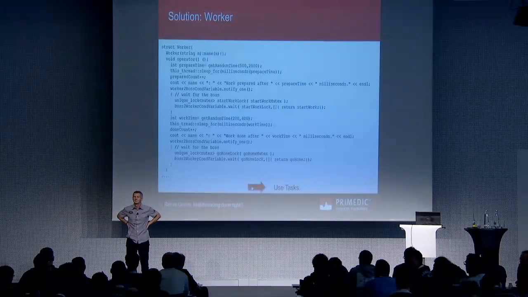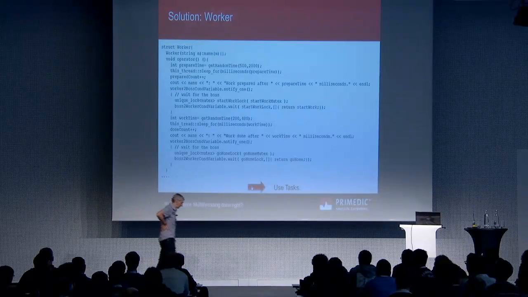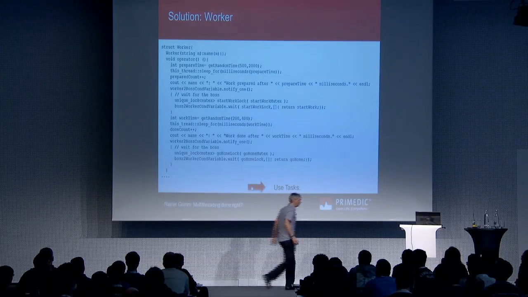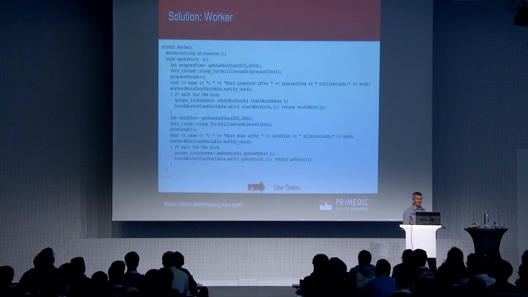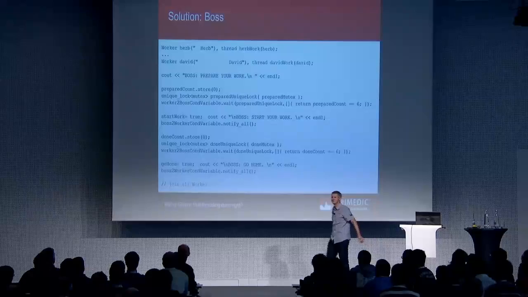I think this code has a deadlock problem, because... Can you go back one slide first, for the boss thread? Now we have another reason maybe to use the task. Yes, go on.